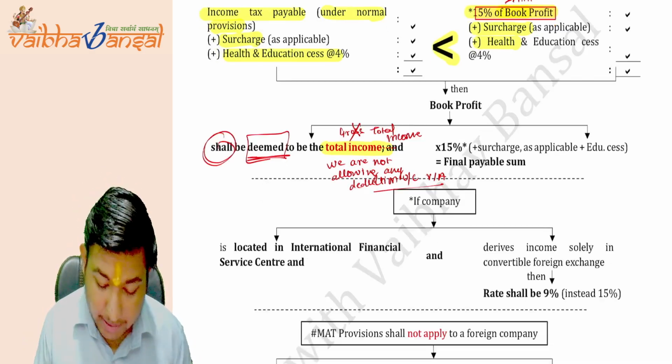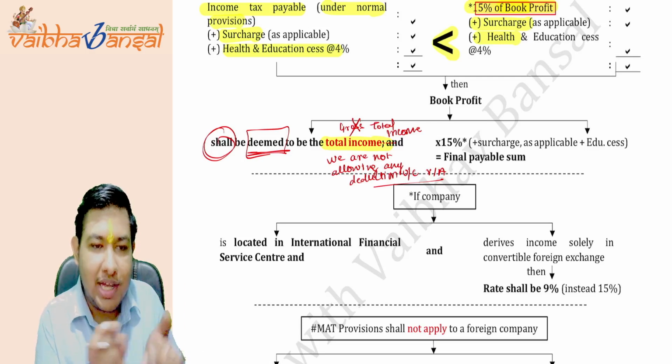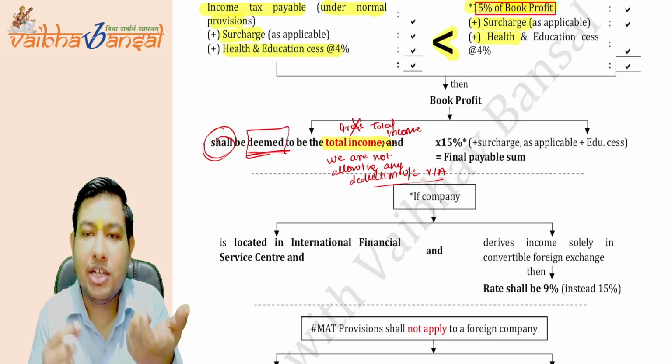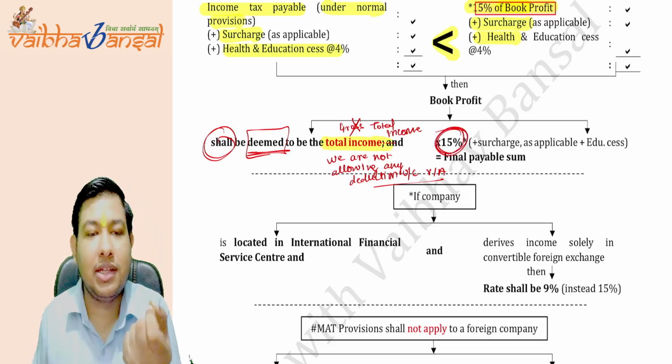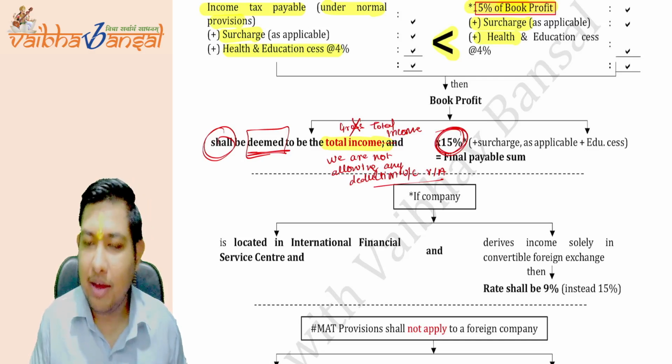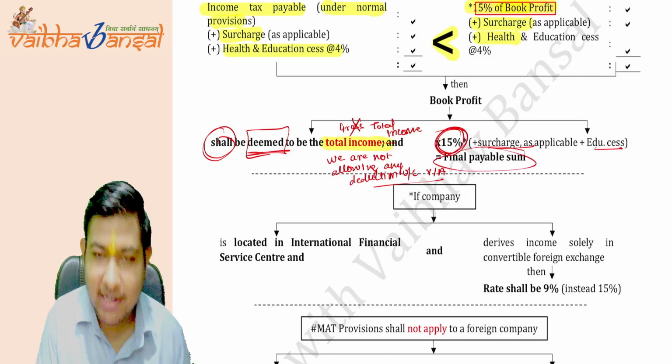Clear? Okay. Now, what is the total income? We have calculated the book profit as the total income. Then it should be multiplied by what rate? The minimum alternative tax is at the rate of 15%. Is this clear? Plus applicable surcharge and the education cess that we all know. That becomes the final sum payable.